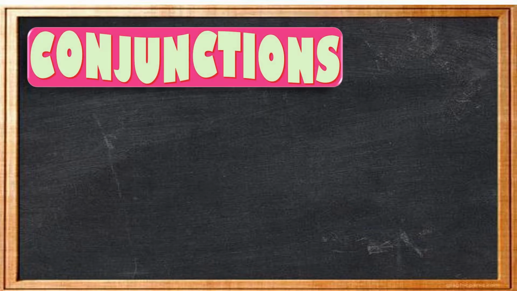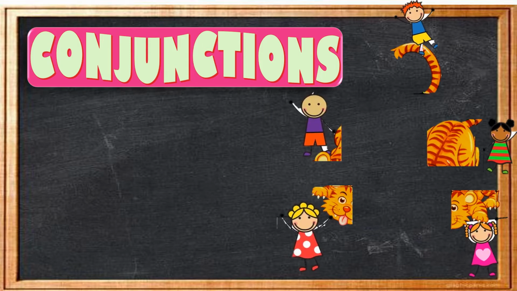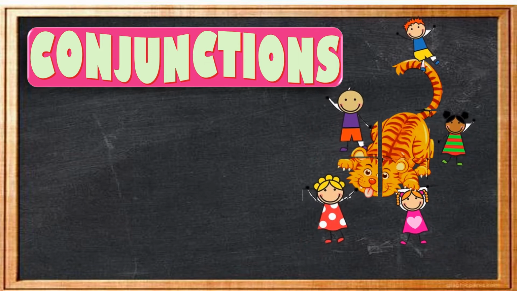This is our English language period and today we are going to start with conjunctions. What is a conjunction? Basically, these are words that join two sentences, words or phrases. So, we can call them joining words also. Okay, so let's understand again, children, what a conjunction does. It joins words and sentences together.